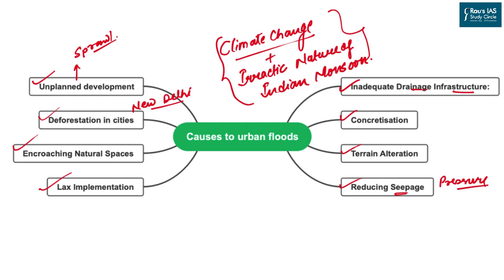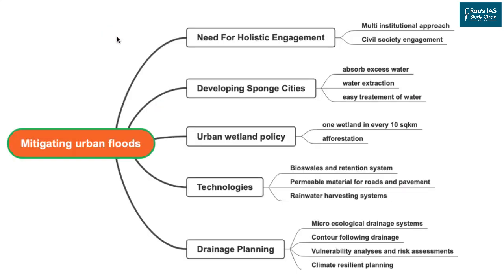Now, given these causes, let us look into what are the actual mitigation efforts which we can take. Well, these are the important 5 mitigation efforts, which also include some of the guidelines given by the National Disaster Management Authority. The first one is the need for holistic engagement. Now, what does it mean? It means that we need the entire social, economic, and political setup to come together and frame those policies which can help us to mitigate the urban flood.